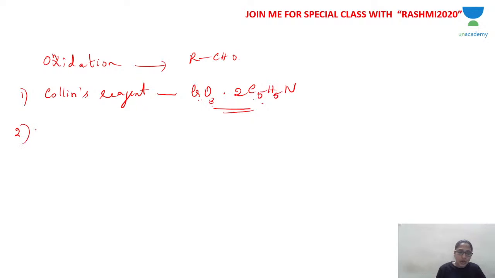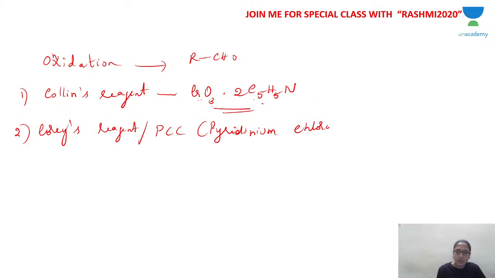Or you can use Corey's reagent. Corey's reagent is also called PCC, pyridinium chlorochromate. What is the chemical formula of pyridinium chlorochromate? It is a complex of chromium oxide with C5H5N pyridine and HCl.